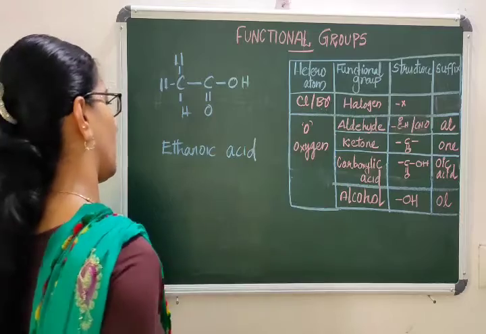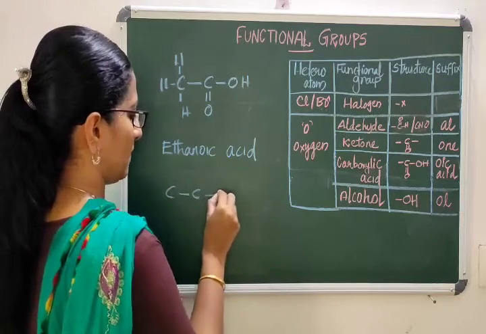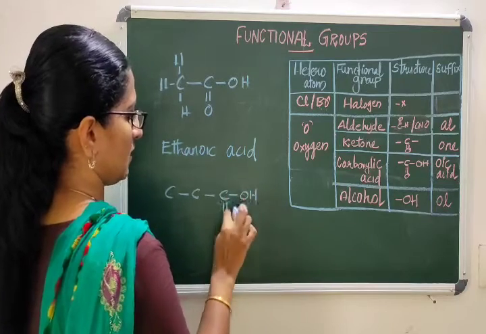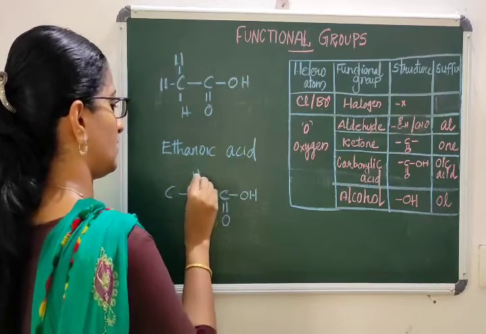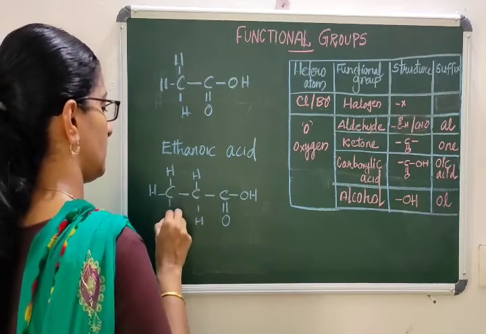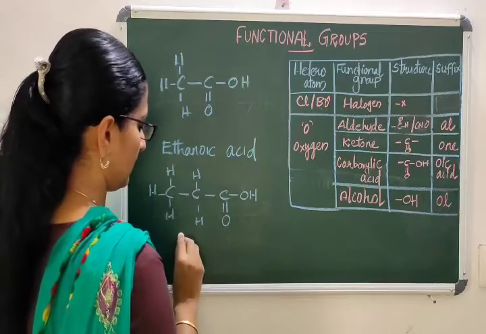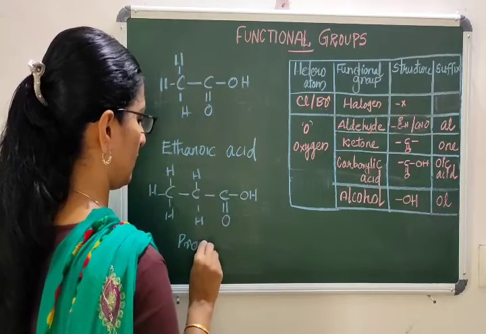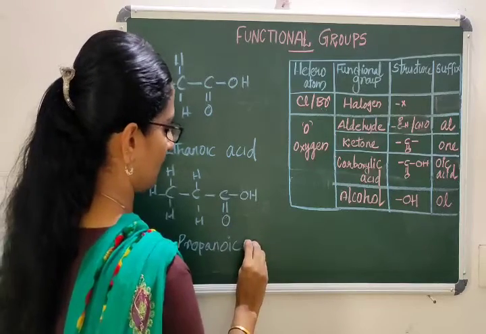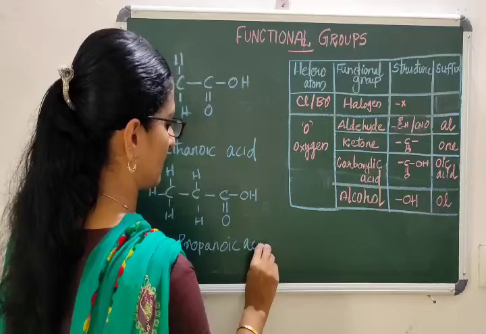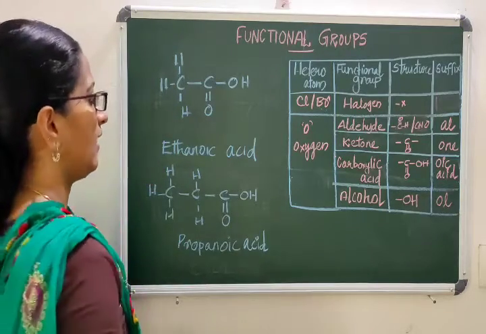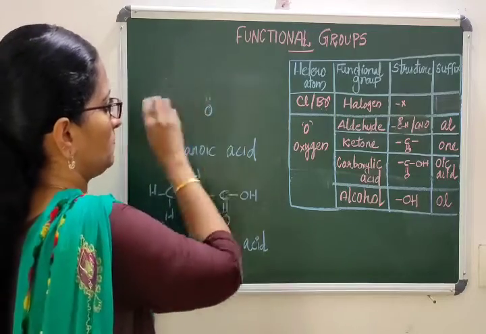How will you draw propanoic acid? Draw 3 carbon. 1 carbon should be COOH, the oic acid group, and the rest of the valencies should be satisfied. Like this. This is propanoic acid, because it is 3 carbon with the carboxylic functional group. We can draw butanoic acid, pentanoic acid, hexanoic acid, etc.